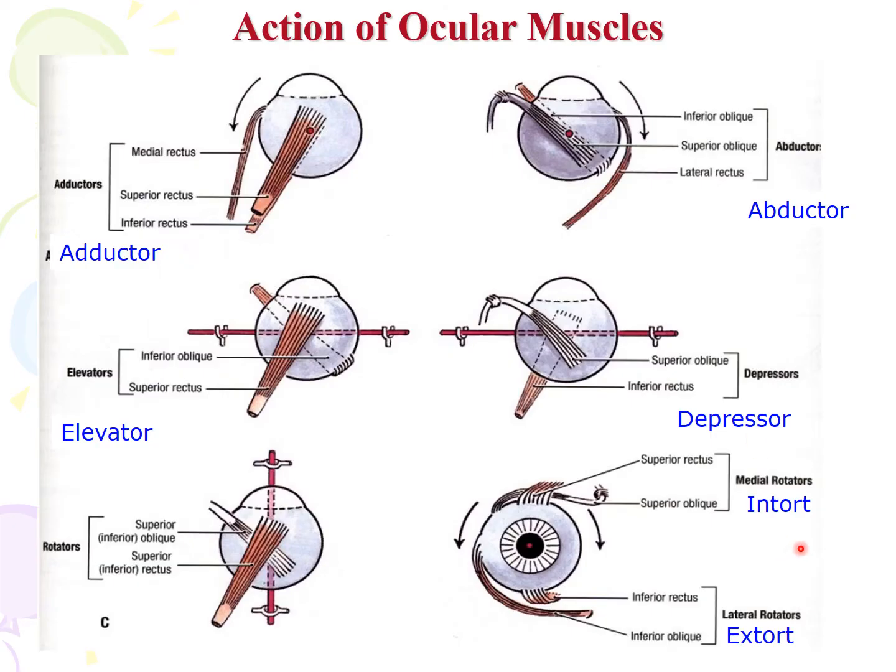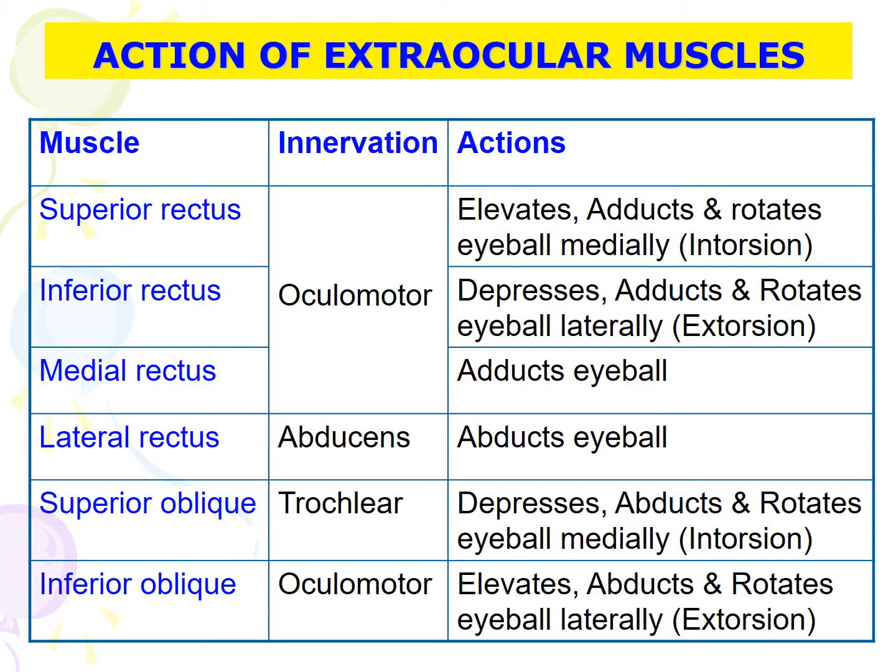muscles of the eyeball have different actions. Some muscles adduct, others abduct the eyeball. Some muscles elevate while some other muscles depress the eyeball, and some muscles intort or rotate inward, and some other muscles extort or rotate outward. And this is the summary of the actions of the muscles of the eyeball.